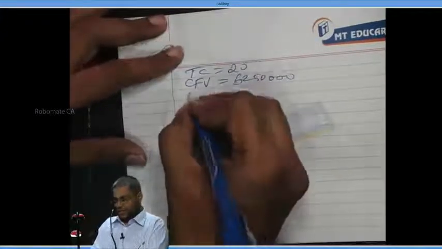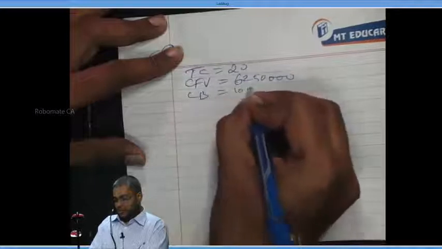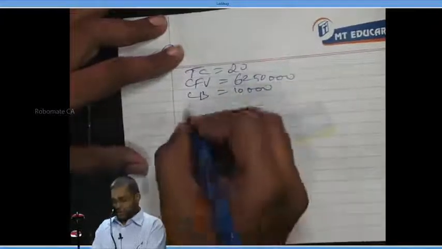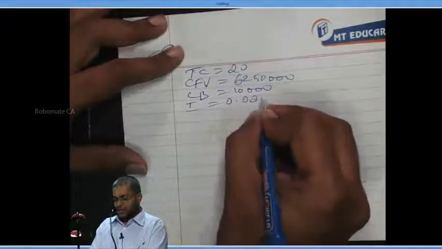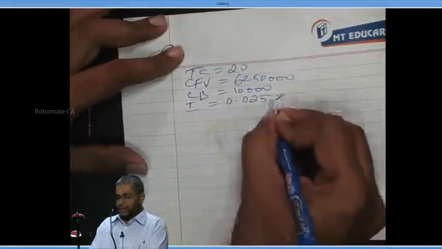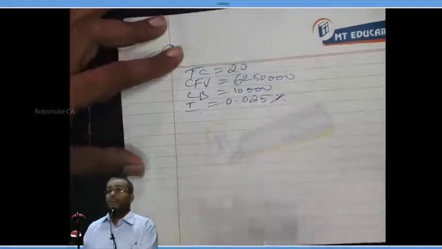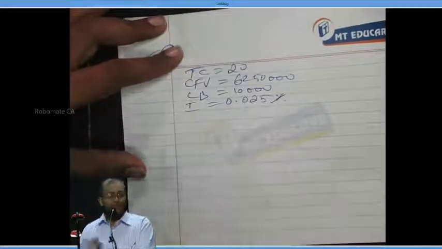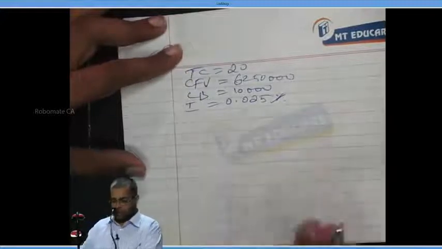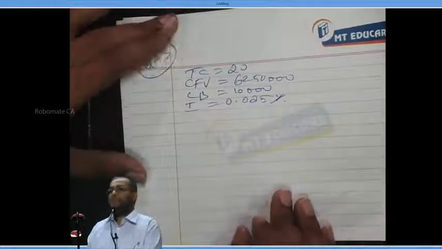Okay, next. What is the lower bound? 10,000. What is the interest per day? 0.025%. If you want to write it in numbers, it becomes 0.00025. Remember that? Yes or no? Now, all these numbers are done. Can I proceed further or not?